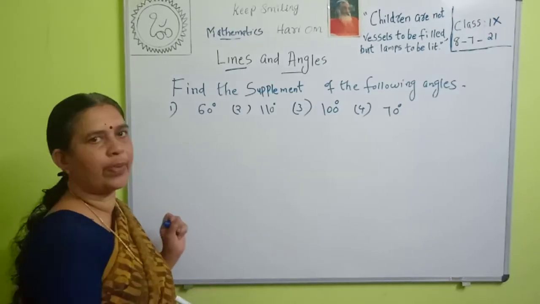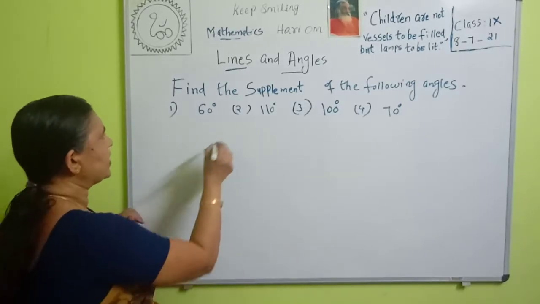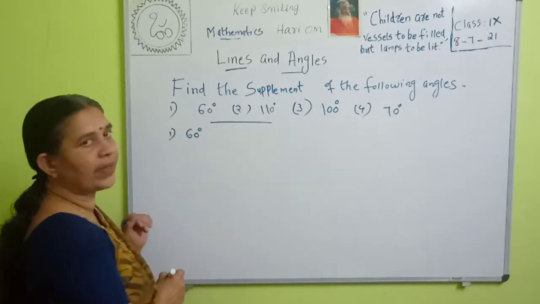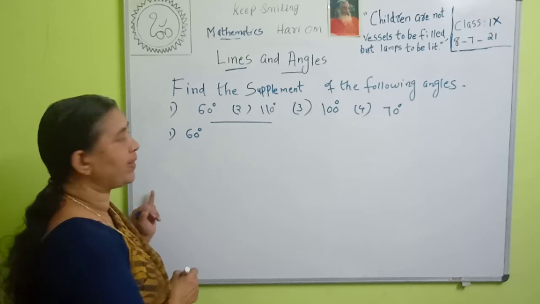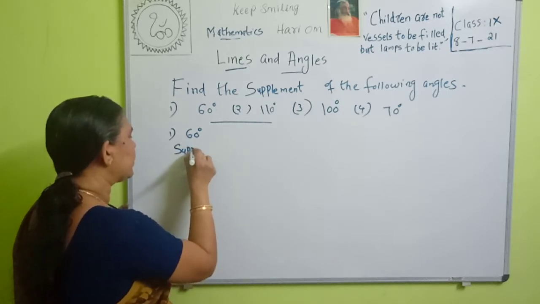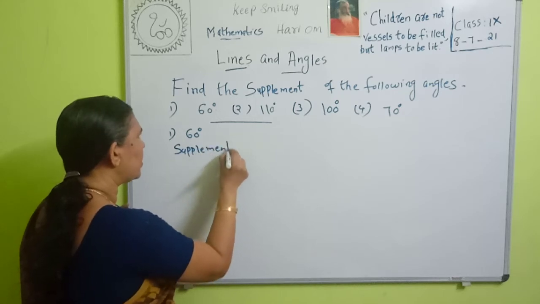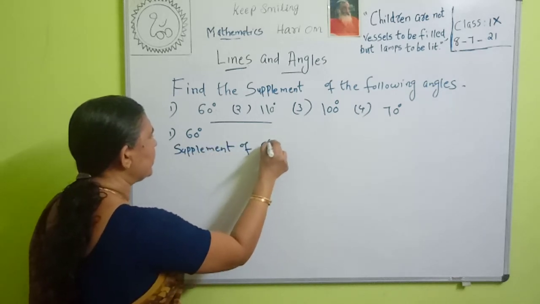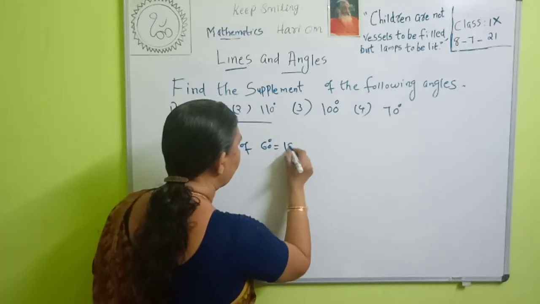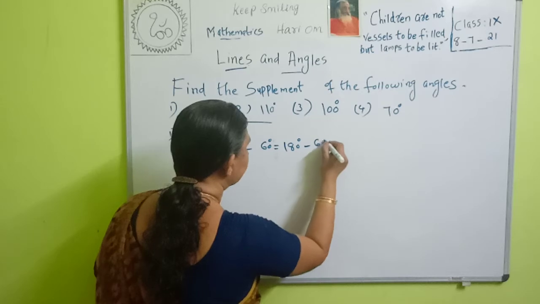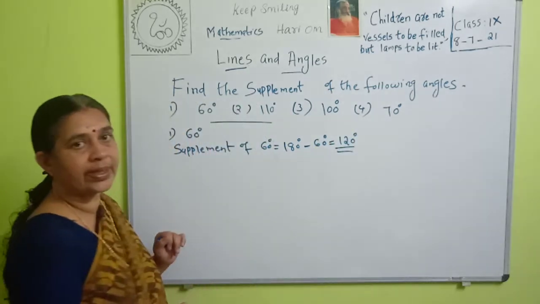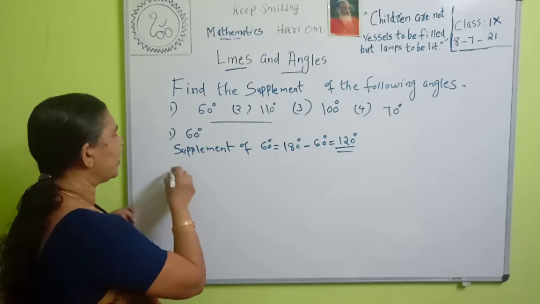Next is find the supplement of the following angles. First one, 60 degree. To find the supplement of an angle, 60 degree, you have to subtract it from 180 degree. So supplement of 60 degree is equal to 180 degree minus 60 degree, that is equal to 120 degree. So what is supplement of 60 degree? It is equal to 120 degree.